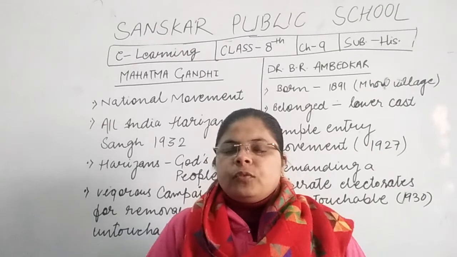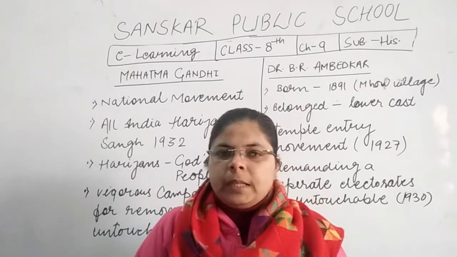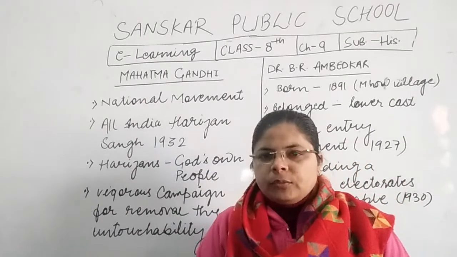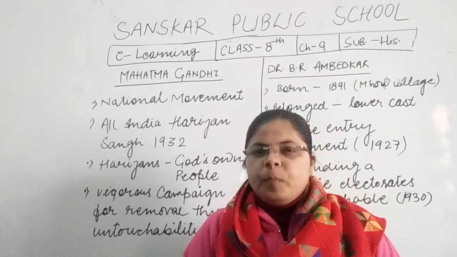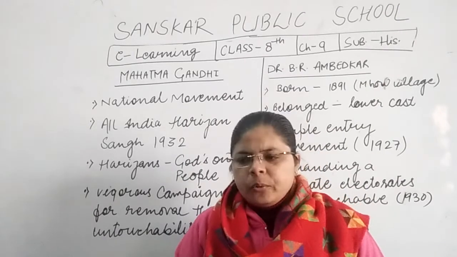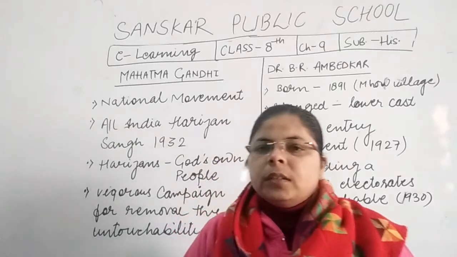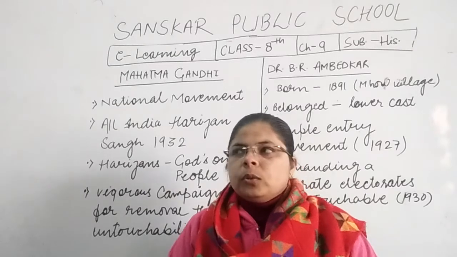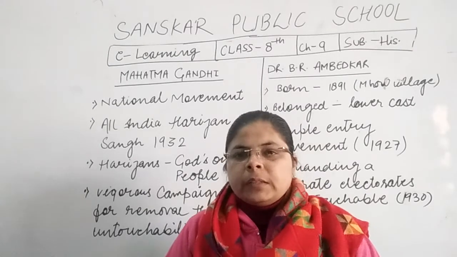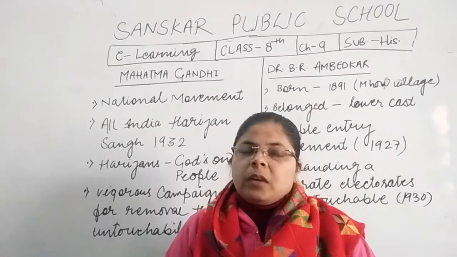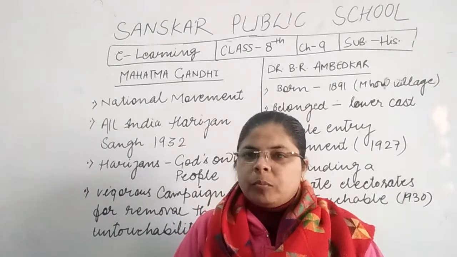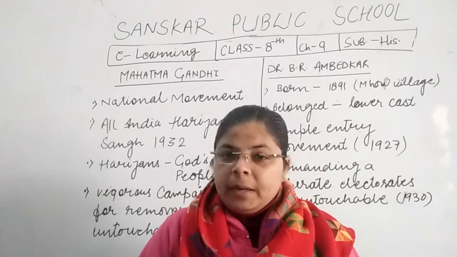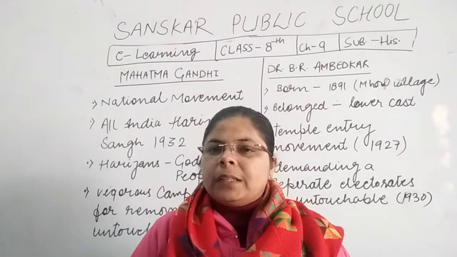So first of all, we are going to learn about Mahatma Gandhi. You know well who Mahatma Gandhi was. He was the father of the nation, and he started many movements to remove untouchability. In 1931, the first and second round table conferences were held, and in 1932 to 33 the third round table conference was held in London, to which the British Empire invited Mahatma Gandhi from the Congress party, but he didn't take part in it.